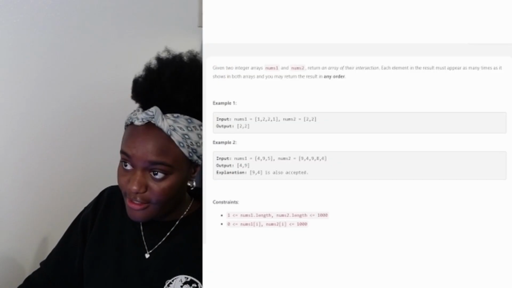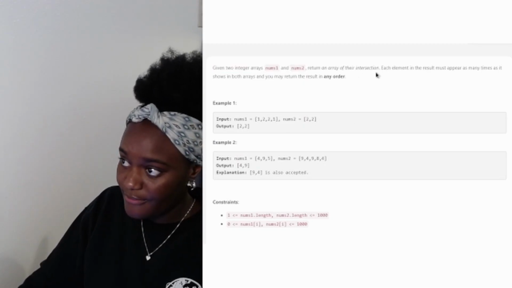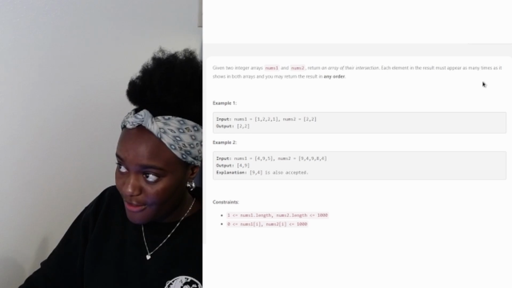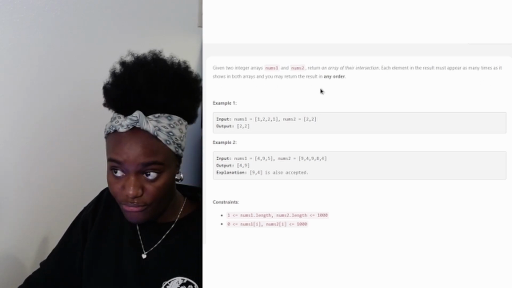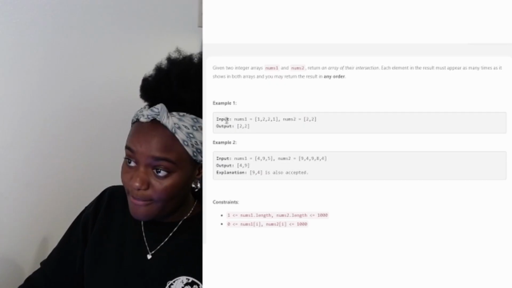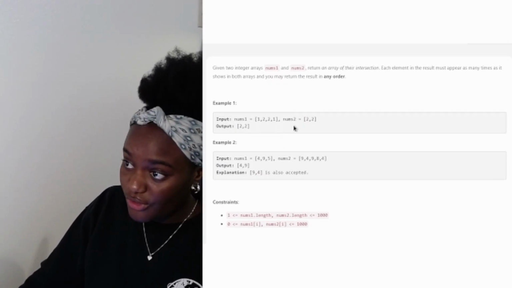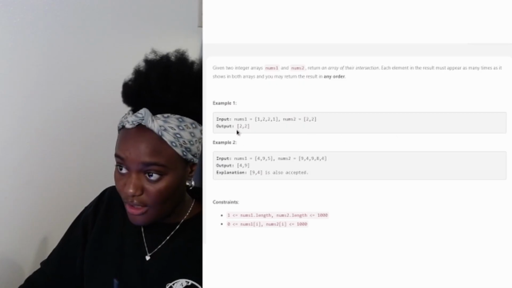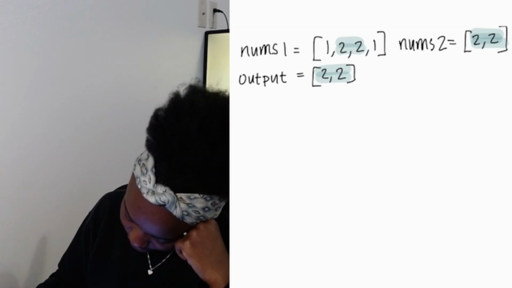Okay, the question states, given two integer arrays, nums1 and nums2, return an array of their intersection. Each element in the result must appear as many times as it shows in both arrays, and you may return the result in any order. So, first one, we have our input, nums1 is equal to 1, 2, 2, 1, and nums2 is equal to just 2, 2. And then our output is 2, 2. How would I go about this?